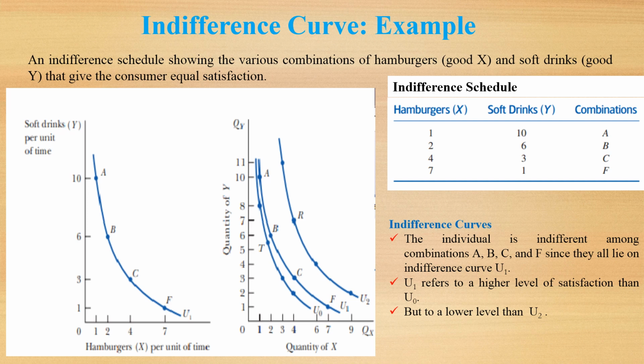U1 refers to a higher level of indifference curve than U0 but lower than U2. On the right side diagram we have indifference curves U0, U1 and U2. The level of satisfaction of indifference curve U1 is greater than U0 but less than U2. The U2 indifference curve has the highest level of satisfaction.